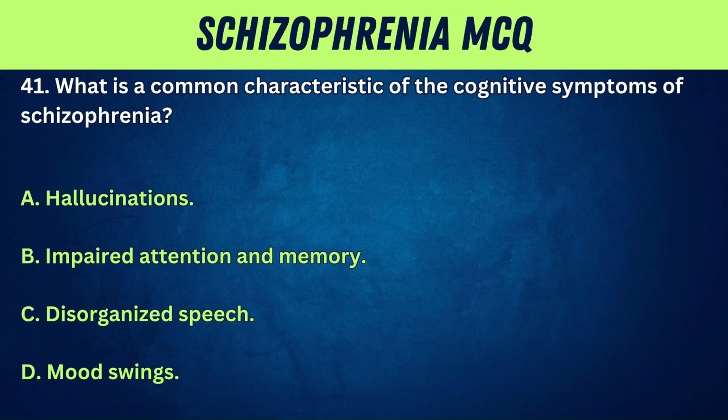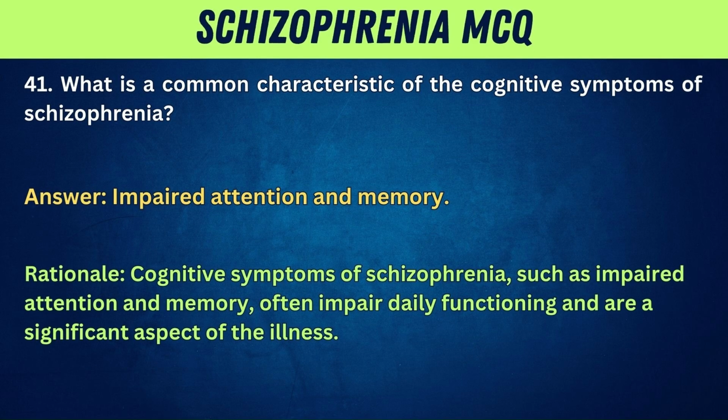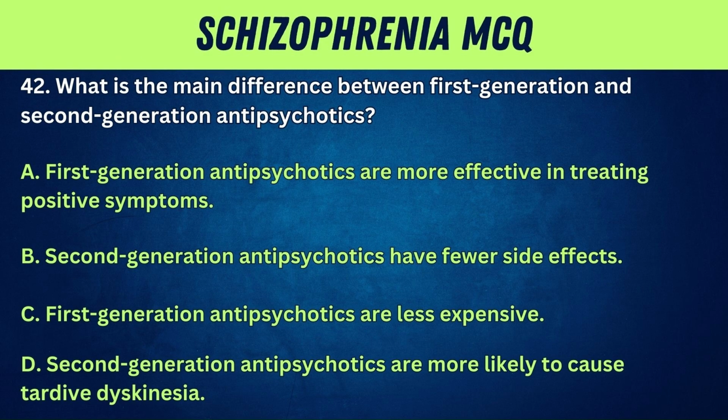41. What is a common characteristic of the cognitive symptoms of schizophrenia? A. Hallucinations. B. Impaired attention and memory. C. Disorganized speech. D. Mood swings. Answer: impaired attention and memory. Rationale: cognitive symptoms of schizophrenia, such as impaired attention and memory, often impair daily functioning and are a significant aspect of the illness.